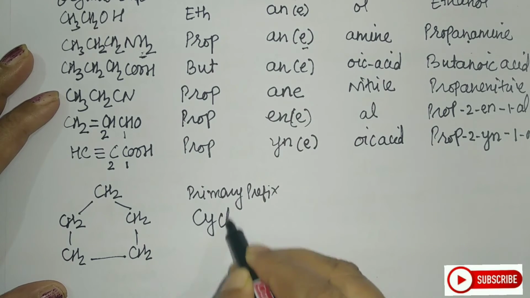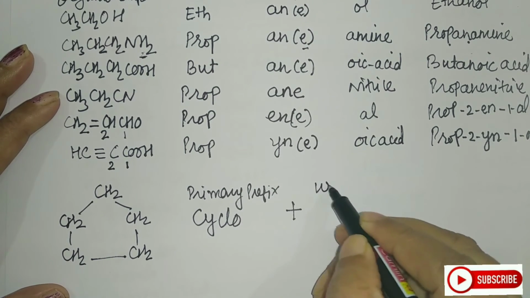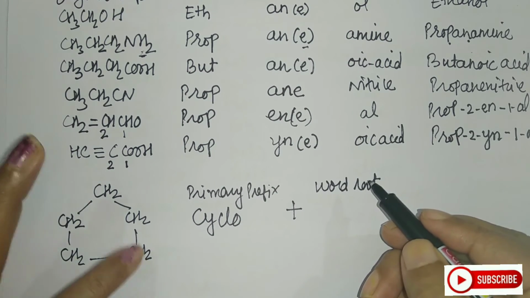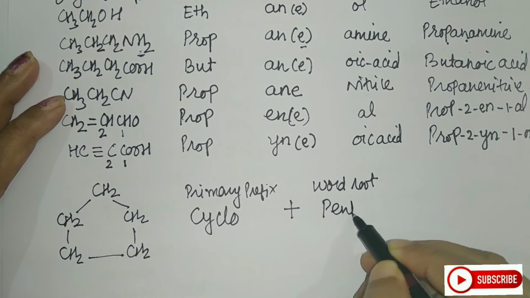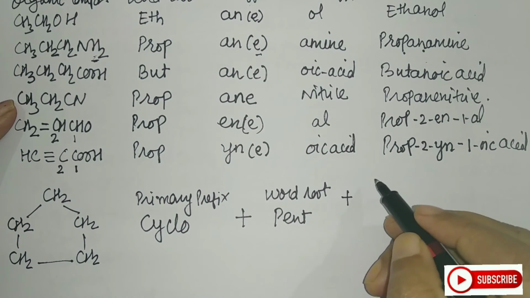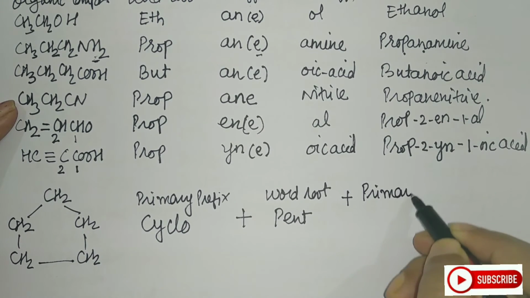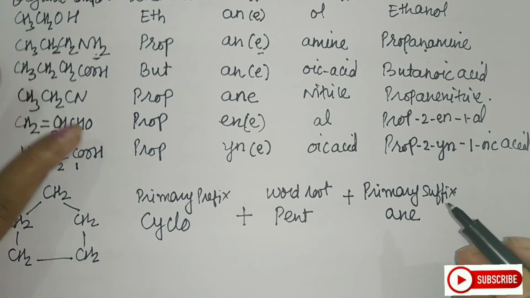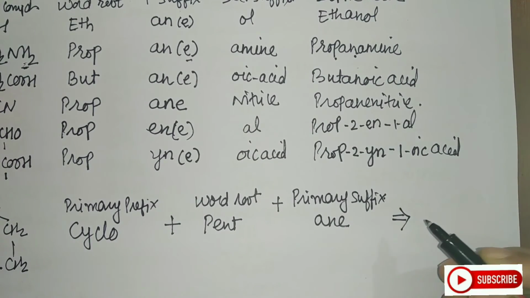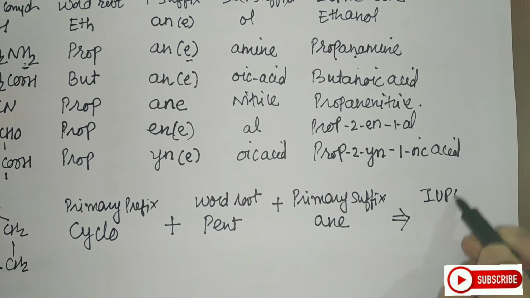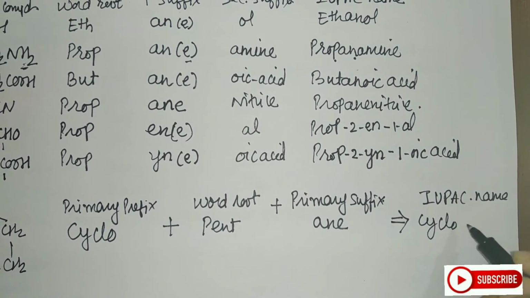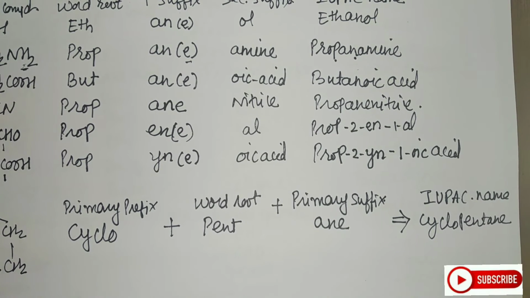It is cyclo. Then I will write the word root. For that I have to count the number of carbon atoms: 1, 2, 3, 4 and 5. So the word root here is pent. Then I will add the primary suffix, that is ane, because there is no double or triple bond. And so it will give me the name. Now what will be the name here, students? That is your IUPAC name. So the IUPAC name is cyclopentane. So this is cyclopentane, and this is how you give this.